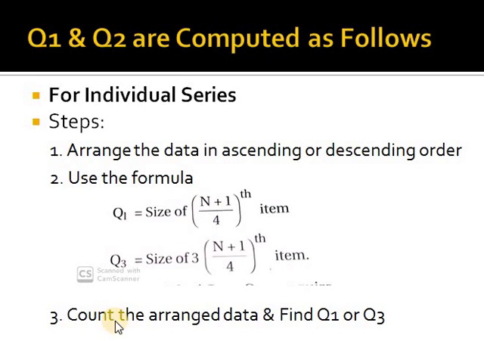The third step is to count the arranged data and find Q1 and Q3. Let us solve problems on this. I will repeat it again. First we arrange the data in ascending or descending order, then we apply the formula. For Q1 it's size of (n plus 1) divided by 4. For Q3 it's size of 3 into (n plus 1) divided by 4.